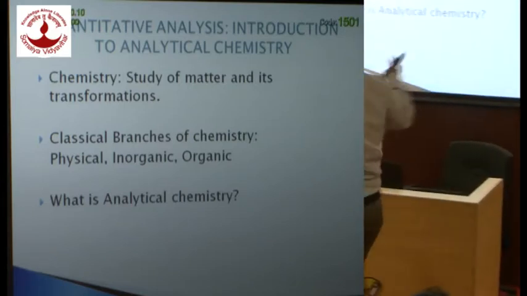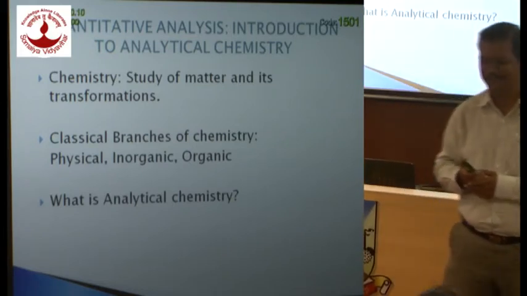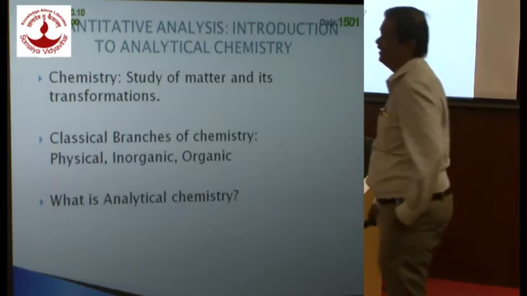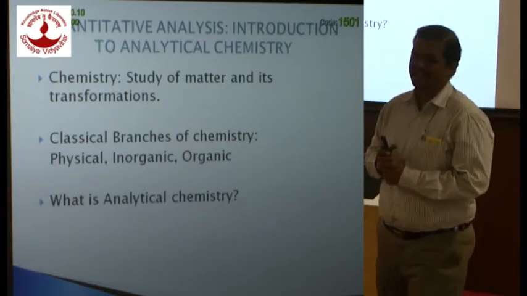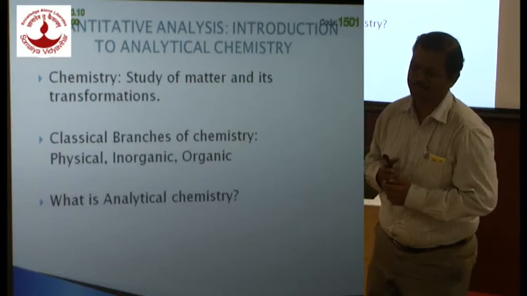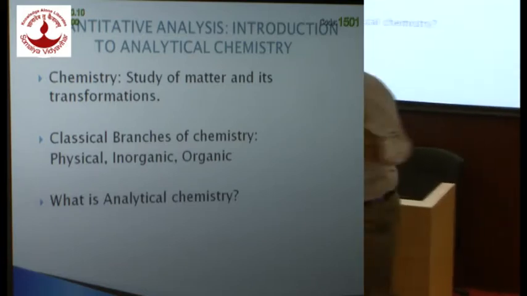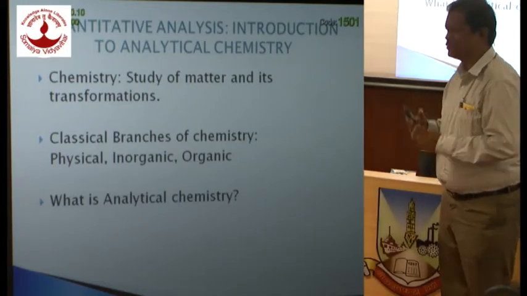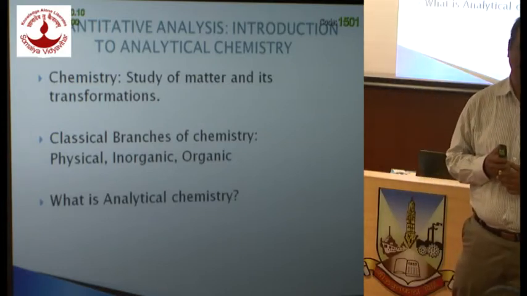Only carbon, and an entire big branch of chemistry is devoted to carbon. Why is it so? Yes, the first property is catenation. Carbon has catenation property. And second, it is tetravalent, and it is found in all living systems. That is why organic chemistry is a very important branch of chemistry.